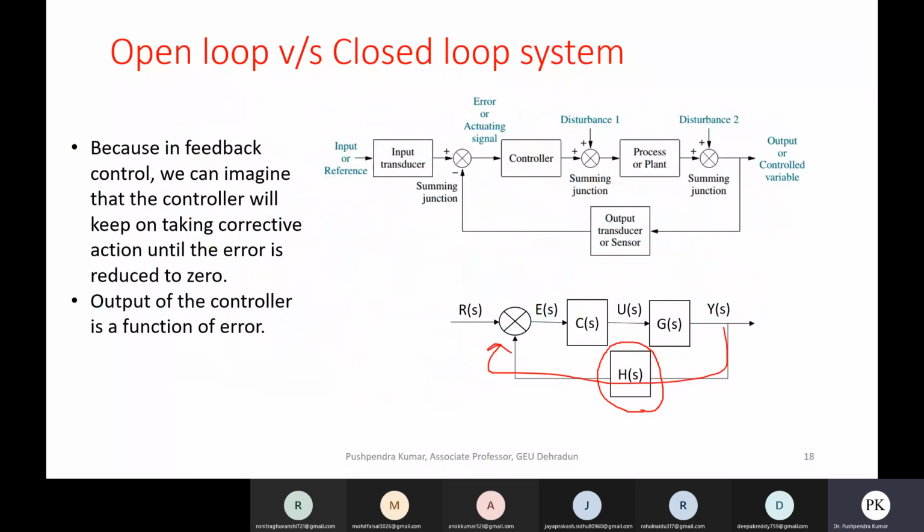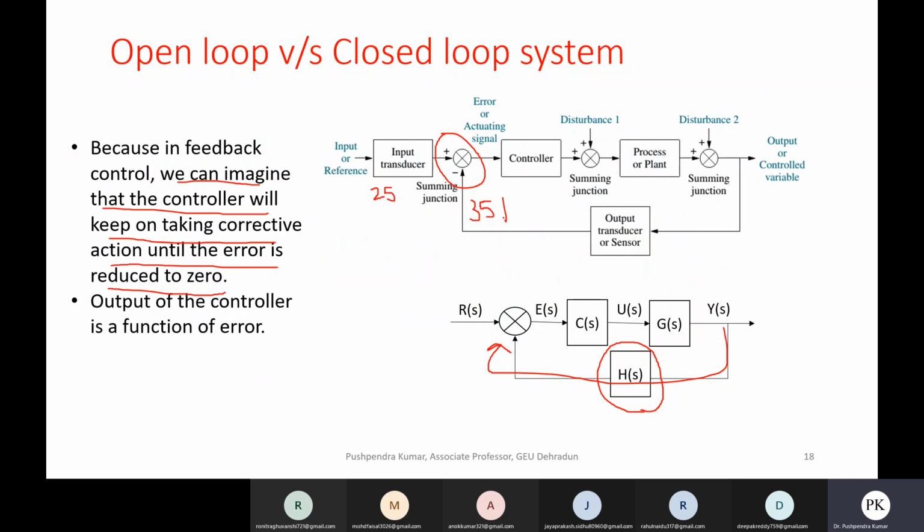This is the extra thing in closed loop control, because in feedback control we can imagine that the controller will keep on taking corrective action until the error is reduced to 0. So it will keep on correcting the error until it goes to 0. If I am interested in 25 degree, it will keep correcting the signal until the 35 becomes 25.